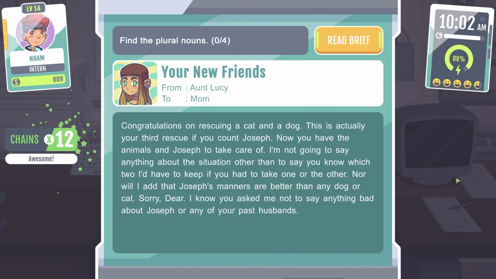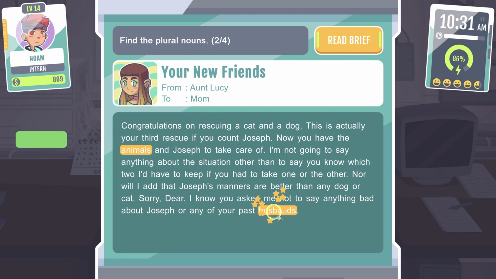Your new friends. Find the plural nouns. Congratulations on rescuing a cat and a dog. This is actually your 3rd rescue if you count Joseph. Now you have the animals and Joseph to take care of. I'm not going to say anything about the situation other than to say you know which two I'd have to keep if you had to take one or the other. Nor will I add that Joseph's manners are better than any dog or cat. Sorry, dear. I know you asked me not to say anything bad about Joseph or any of your past husbands.